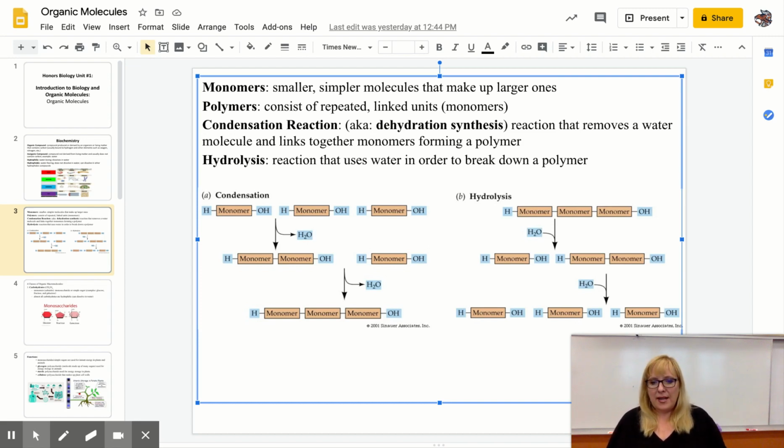Your body, on the inside of your cells and even in your organs, does this. They might be taking things apart. They might be putting things together. So that is the beginning of organic molecules. I'm stopping the lecture here because I have a Gizmos activity for you to do.